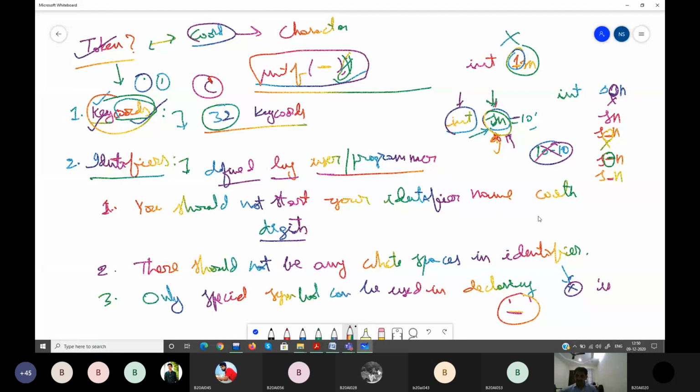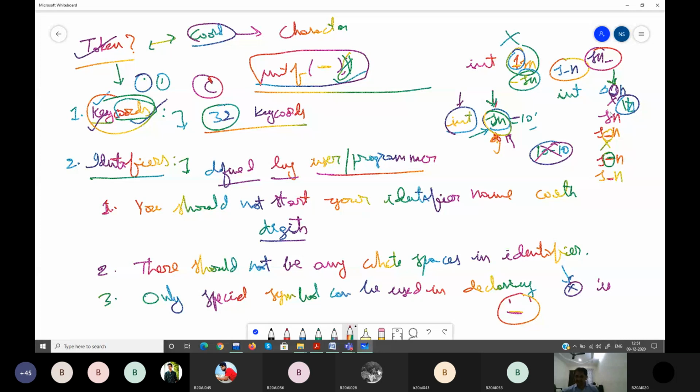This can become the first character. Underscore Sn also I can do. This is also fine. S underscore n also fine. Sn underscore also. So wherever you want, you can keep your underscore. But your identifier should not start with a digit. It should not have any kind of white space. Not only space, but slash p, slash n and all those are also part of white space.